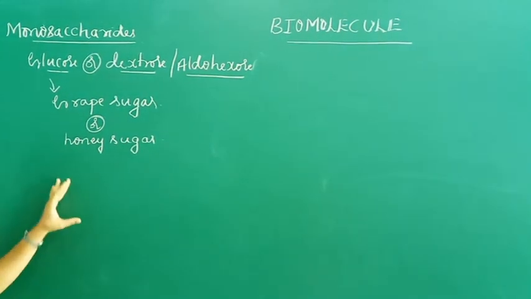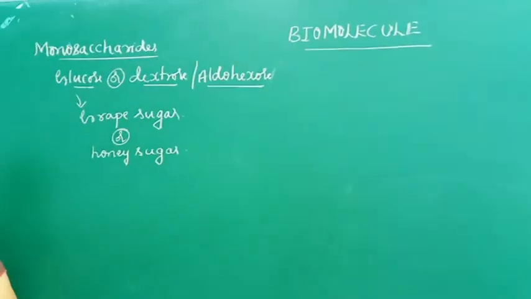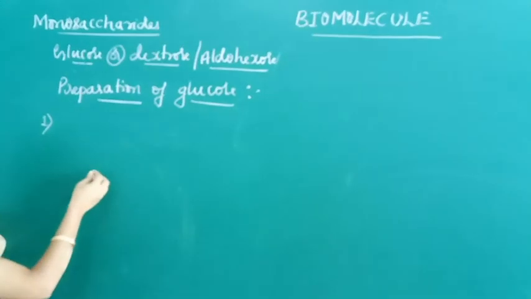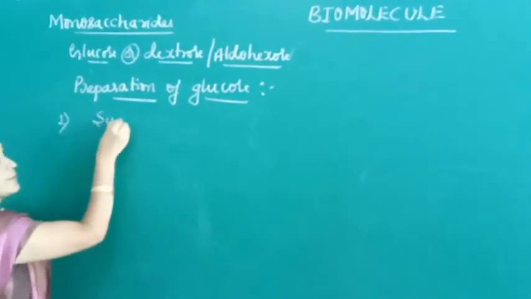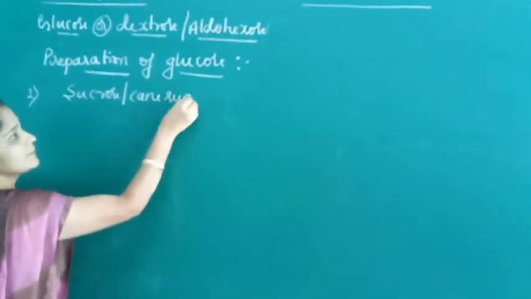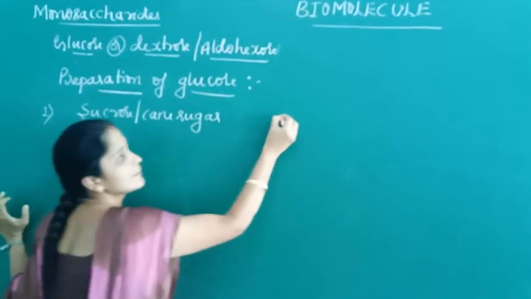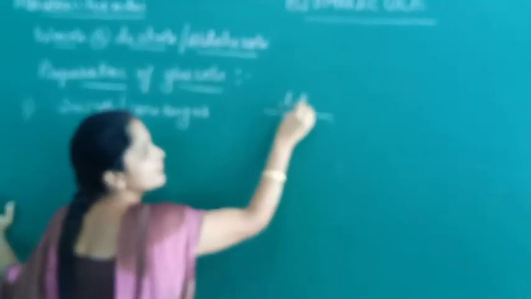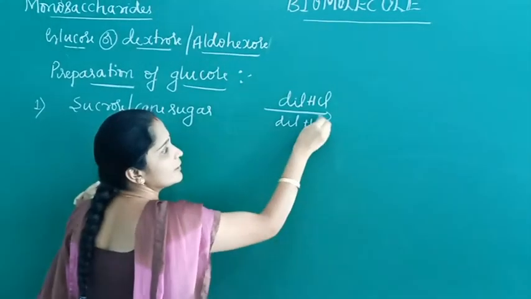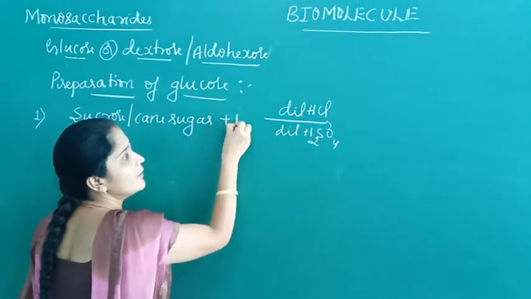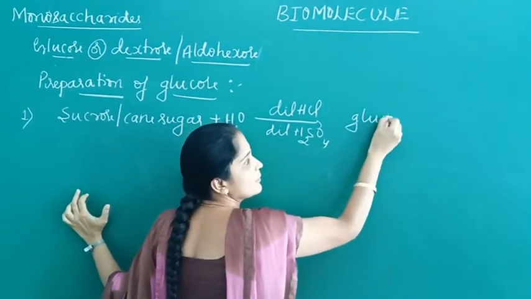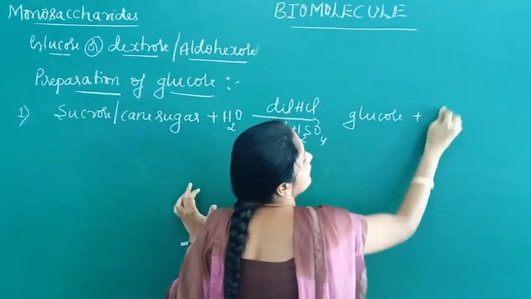Now coming to the preparation of glucose. Glucose is obtained from cane sugar or sucrose. Sucrose is boiled with dilute HCl or dilute H2SO4. It undergoes hydrolysis to give equal amounts of glucose and fructose.